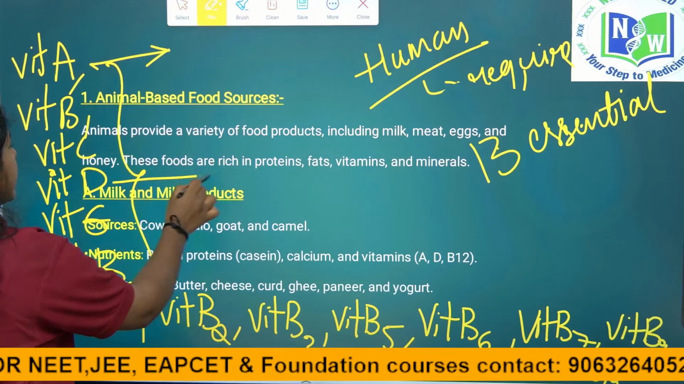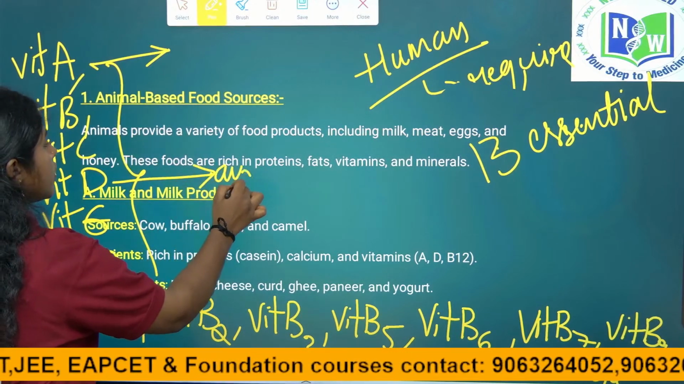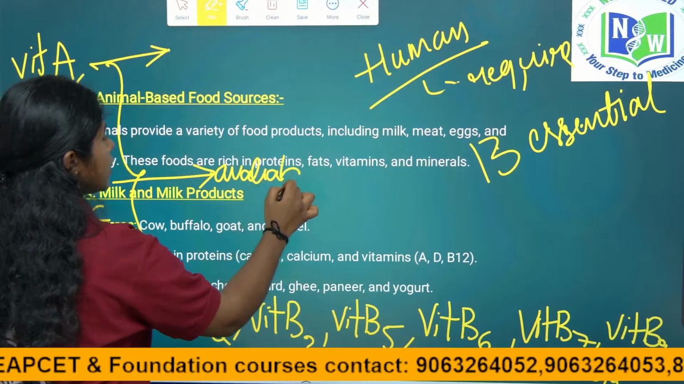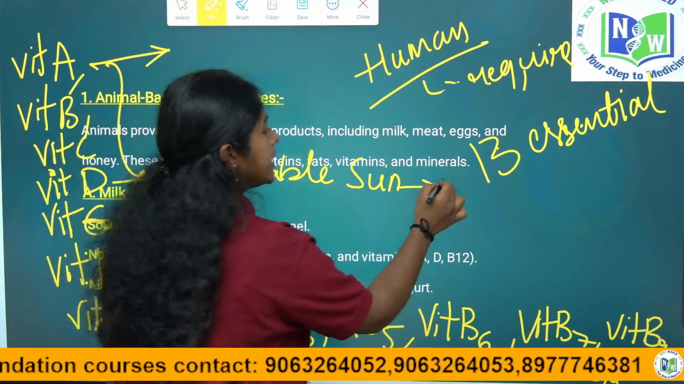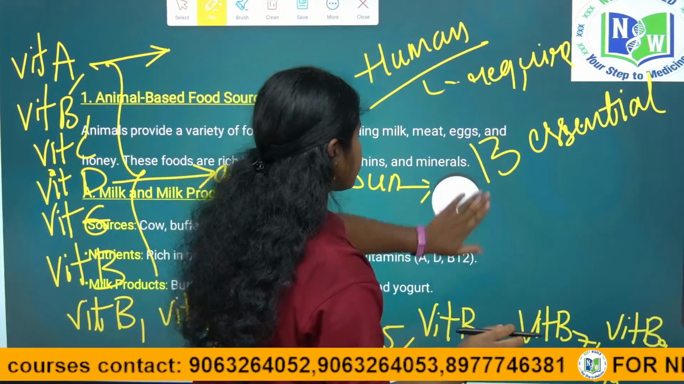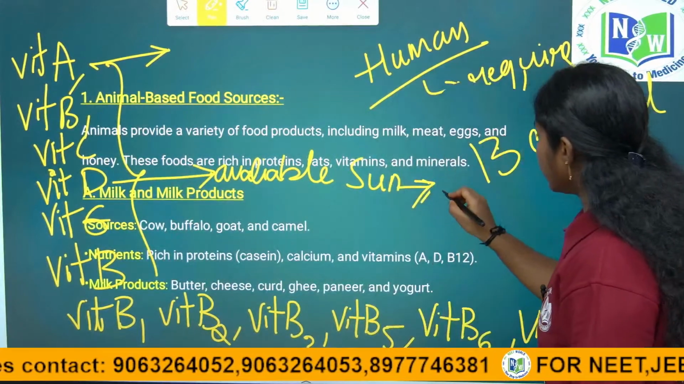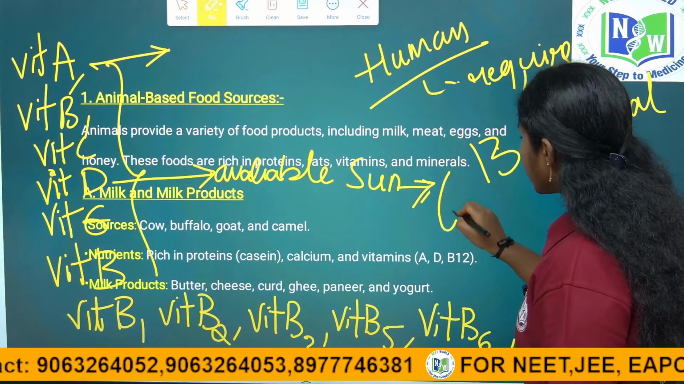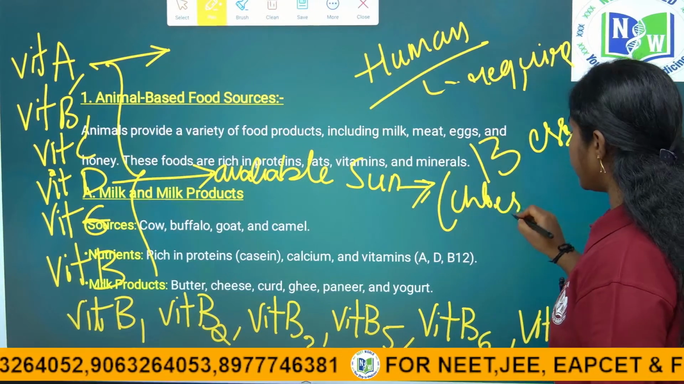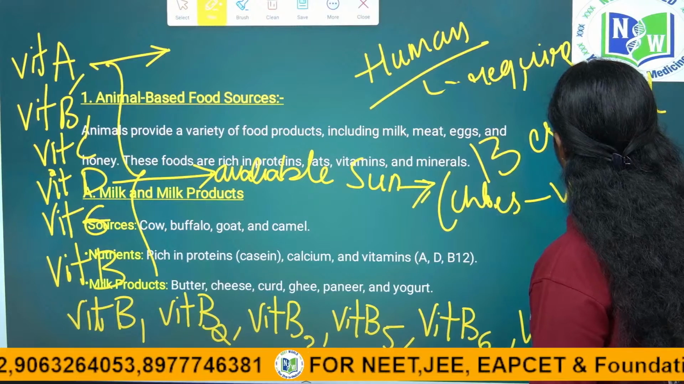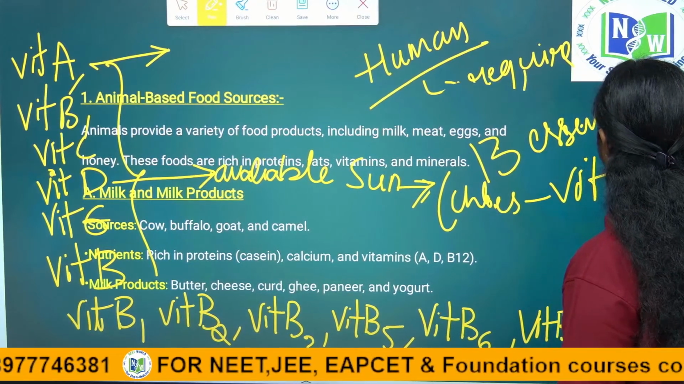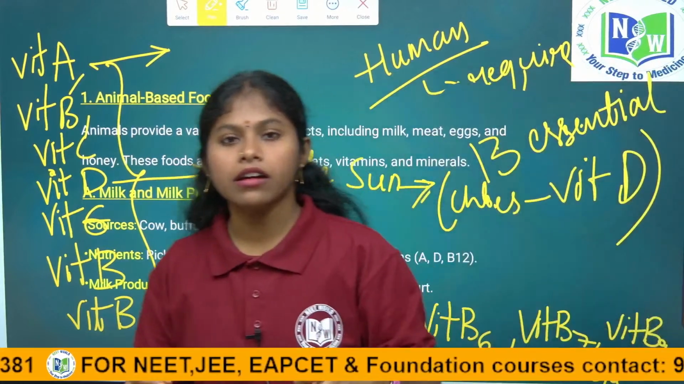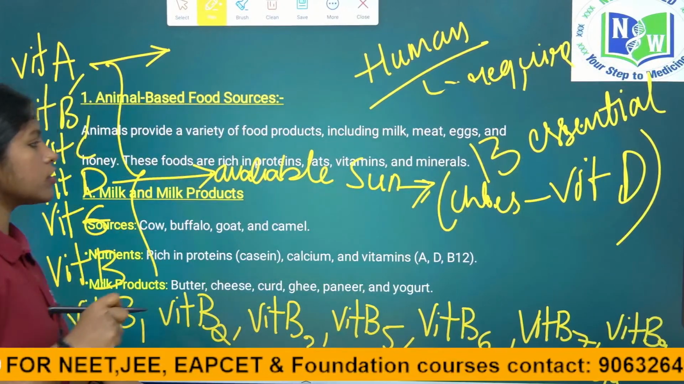And vitamin D is available naturally through the sun, which means the sun is not providing vitamin D. The sunlight converts the cholesterol in our body to vitamin D, and thereby we get vitamin D. So it is also very essential.